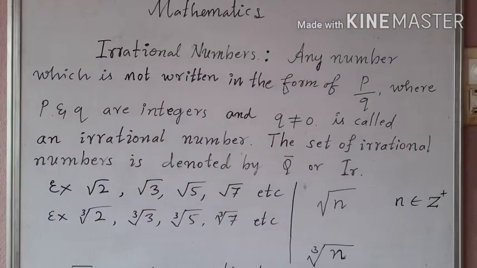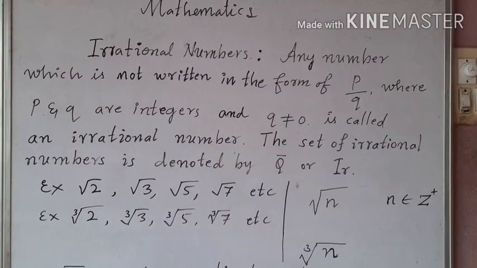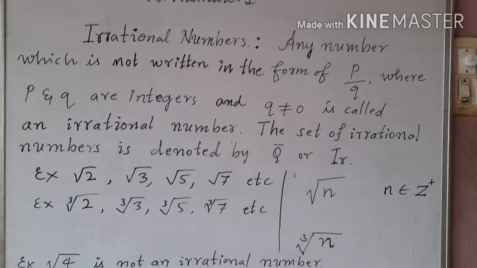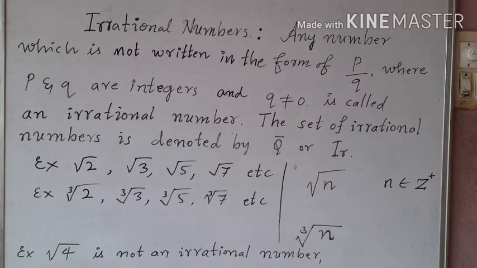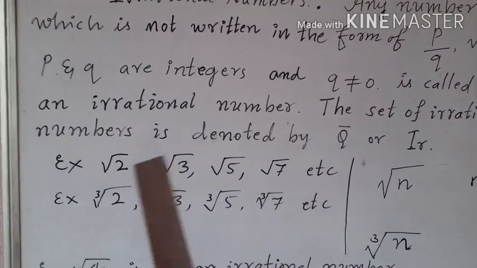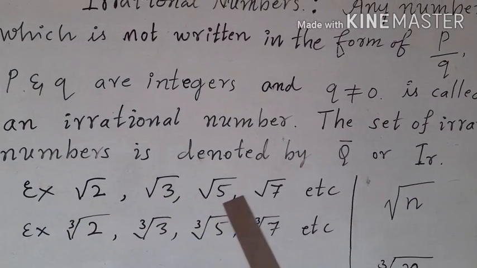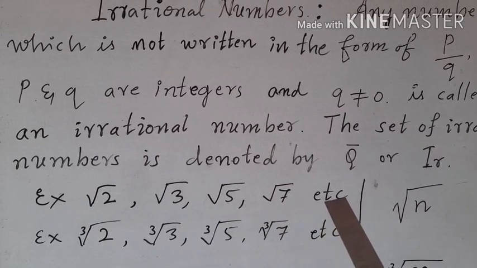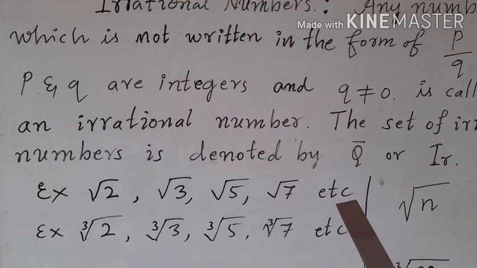Now, children, we saw the definition of irrational numbers and the examples. Now let us see why root 2, root 3, root 5, root 7, etc. are examples for irrational numbers.